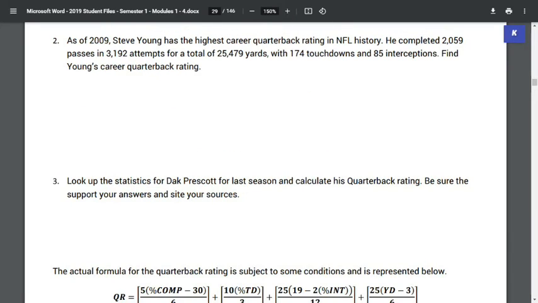All right, so I want you to try number 2 on your own right here. It says Steve Young has the highest career quarterback rating in NFL history. Keep in mind this is over his entire career, so it gives us the stats to do that. You're going to have to get the completion percentage, so we divide completions by attempts, touchdowns by attempts, interceptions by attempts, and then yards. I want you to get all of those numbers, plug them into your formula, and get an answer. So pause this video and try this one on your own.